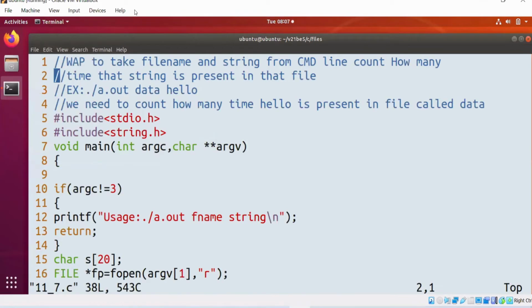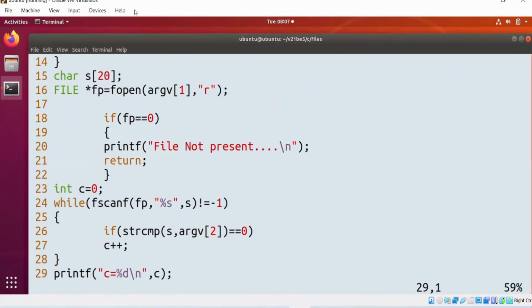Now, if you see this while loop, what we are doing is fetching word by word. If you want to fetch line by line, we might have used fgets. If you want to fetch character by character, we might have used fgetc. Will you agree? Any doubt in this?